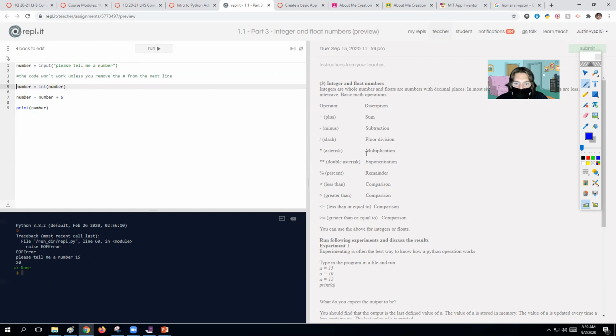So we can do other math operations here, we just have to make sure we know the symbols. Plus sign and minus signs are pretty straightforward. A slash is for division. An asterisk is multiplication, and a double asterisk is exponential.